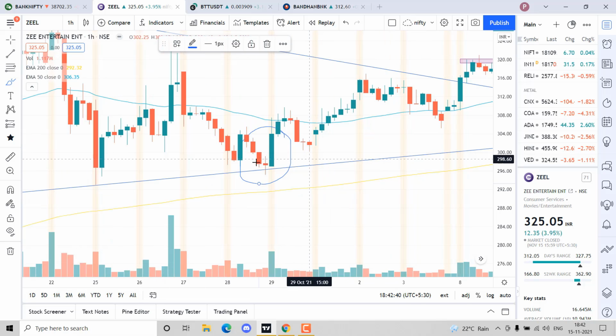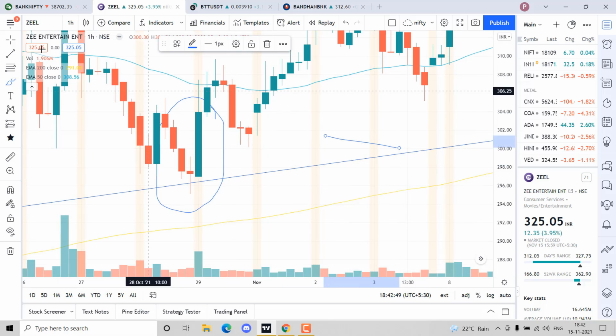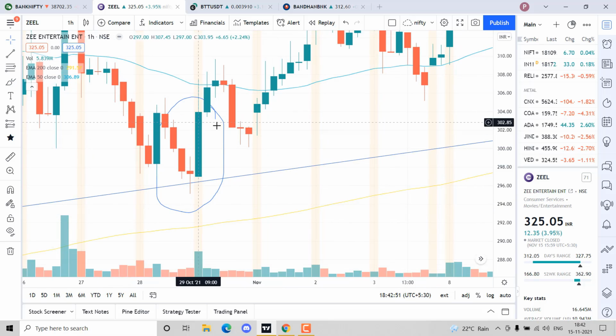So this was a positive signal. A bullish morning star is a positive signal. We don't just buy over here, we wait for a pullback and we get a hammer over here. As you can see, we get two hammers over here, right?